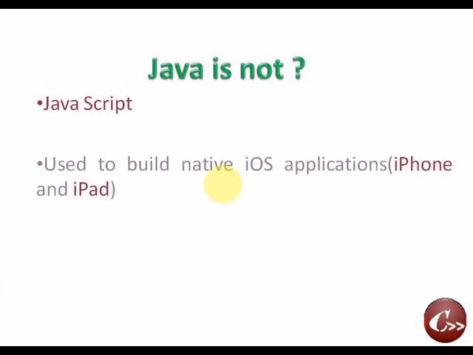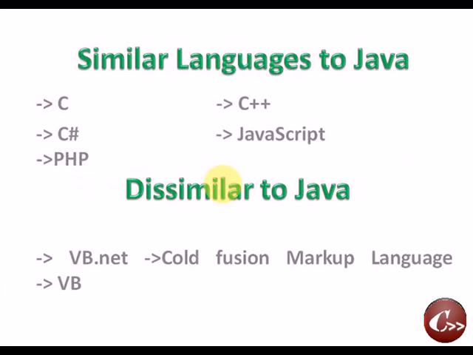The next one is that Java is not used to develop iOS applications. That is, Java is not used to develop applications for iPhone or iPad. The applications of iPhone and iPad are developed in Objective-C. The next one is similar languages to Java: C, C++, C#, JavaScript, PHP, etc. Dissimilar languages: VB.NET, ColdFusion, VB, etc.